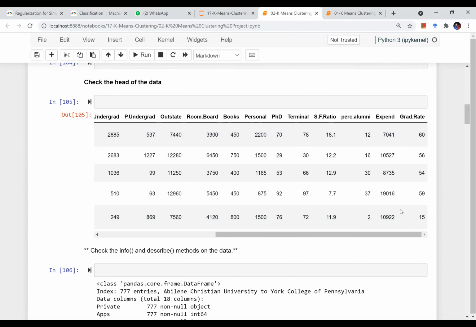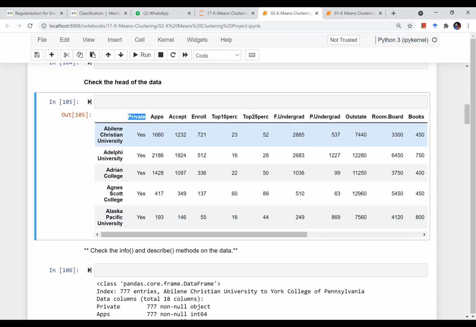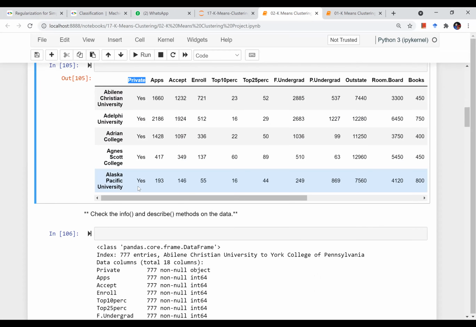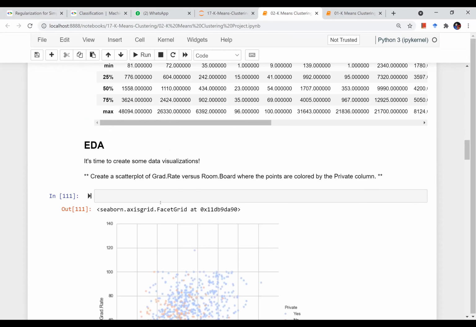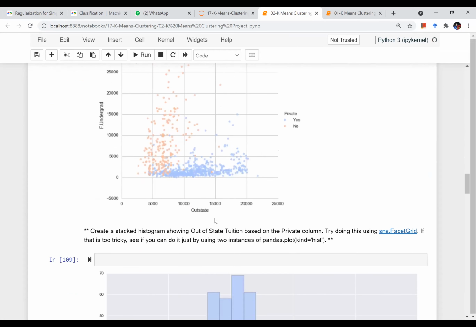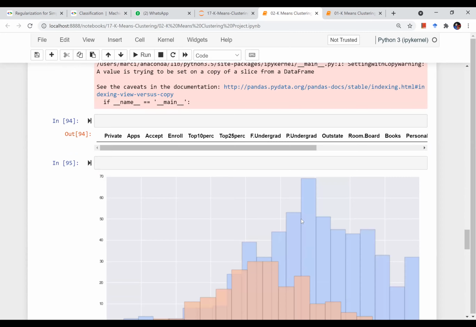Ultimately there is a column for whether the college is private, yes or no, where no means it is a government college, right? So it's kind of a complete project where you have to perform some exploratory data analysis and make some plots, like this. It will be a good activity if you do it on your own.